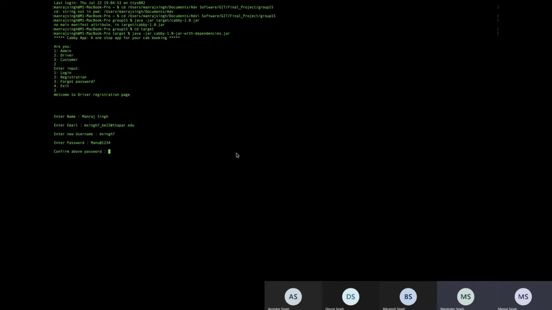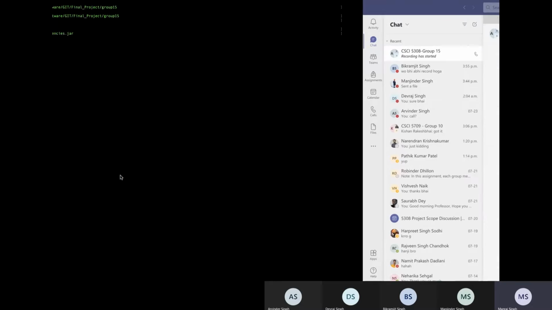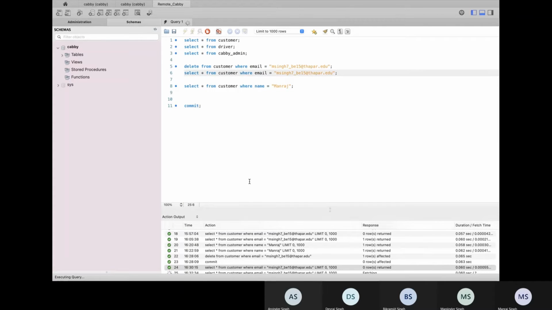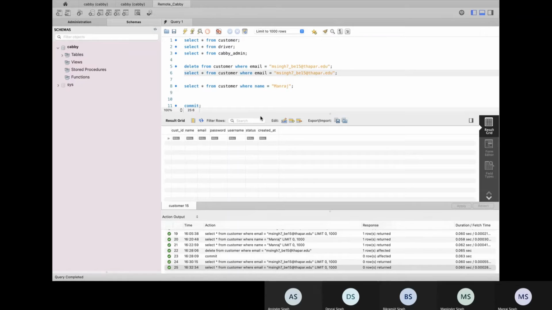So confirm password, and same for the confirmation password. If a person enters the wrong password, there will be an error message that confirm password doesn't match, and he'll be asked to enter the password again. So registration is successful, as you can see in the message, and we can check in the DB also. Sorry, this is customer. We have saved the data into driver.